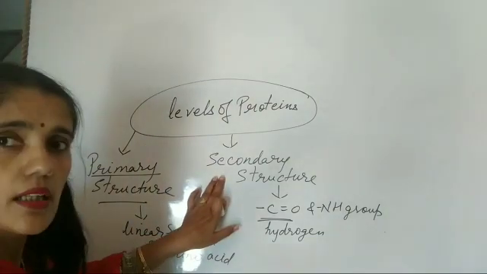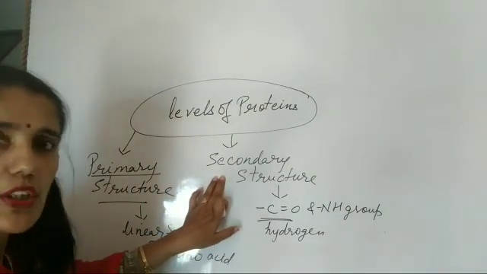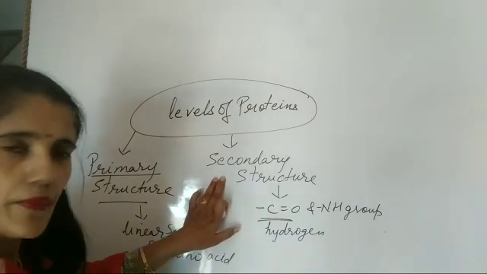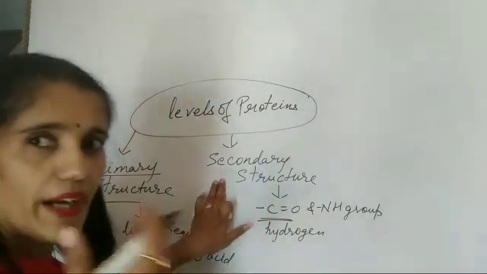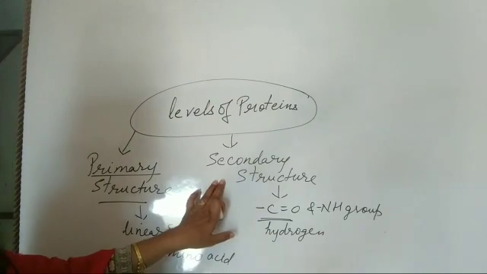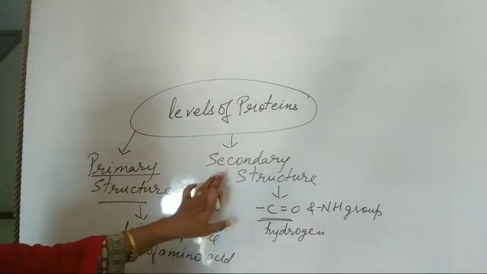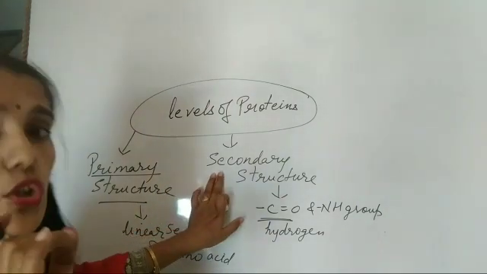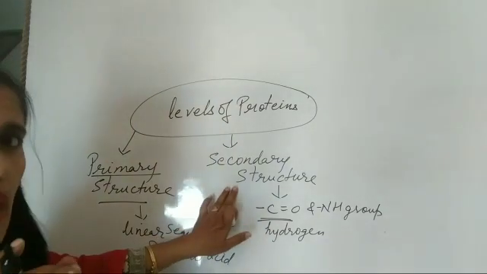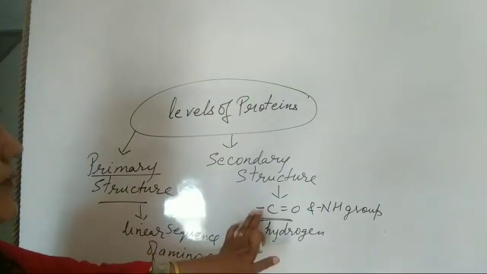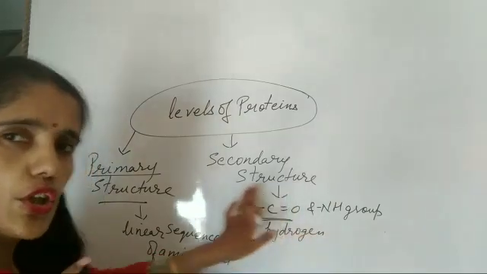It decides the secondary structure of that particular protein. So if the type of hydrogen bond changes, the secondary structure will also change. So secondary structure totally depends upon the hydrogen bond between CO and NH group.